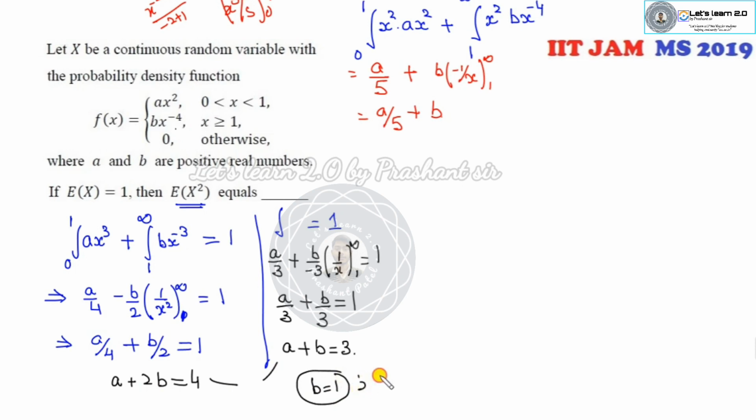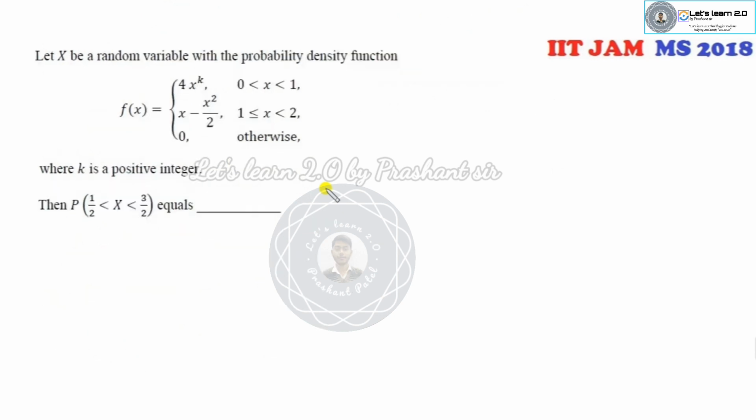So I can solve them, I can subtract them. b will be my 1. Once b is 1, a is my 2. So I can substitute here 2 over 5 plus 1. So 1.4 is the right answer of this problem. You can see it's very simple. You can solve them with simple plus minus calculations.